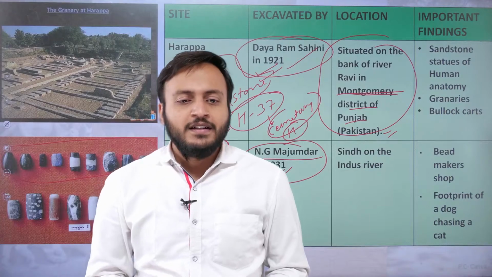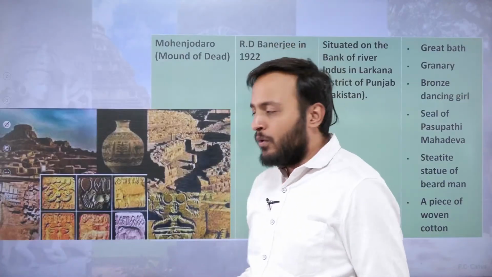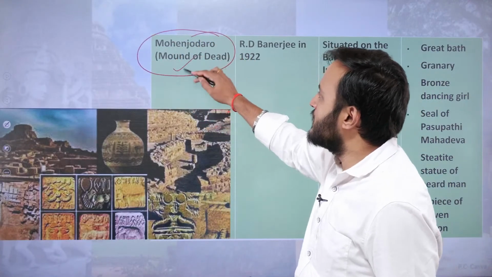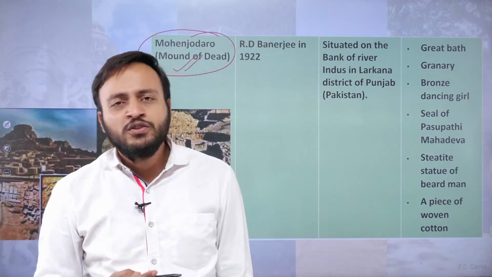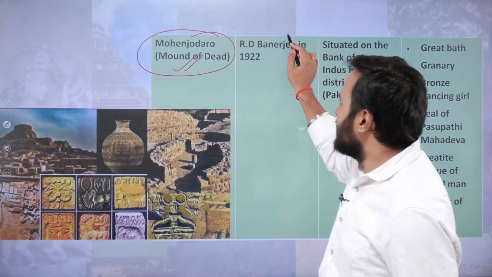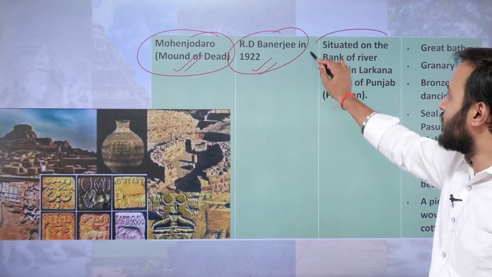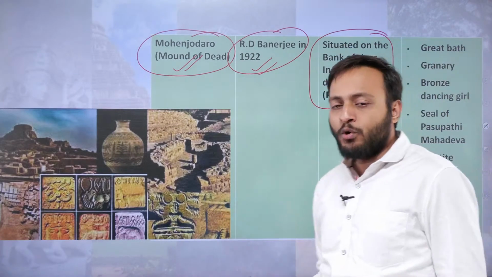All right, everyone. Apart from that, if we talk about other places, the most important place is Mohenjo-daro. Mohenjo-daro is also known as the Mound of Dead. Mohenjo-daro was discovered by Rakhal Das Banerjee in the year 1922, and it is located on the bank of the Indus River in the Larkana district of Sindh province, Pakistan.